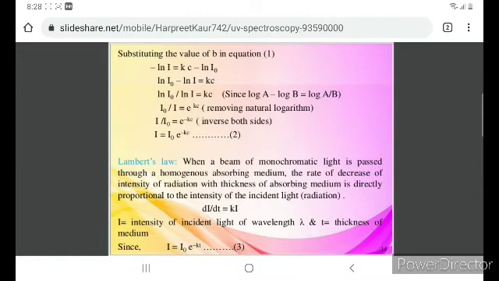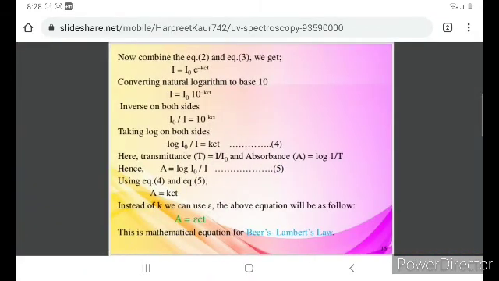we'll get the equation. On similar lines, if we try, we will get the equation I is equal to I0, similar to equation 2, we'll get I is equal to I0 e raised to minus kt. And if we combine both, we can write I is equal to I0 e raised to minus kct. If we convert the natural logarithm to the base 10, we get I is equal to I0 10 raised to minus kct. Now we inverse on both the sides.